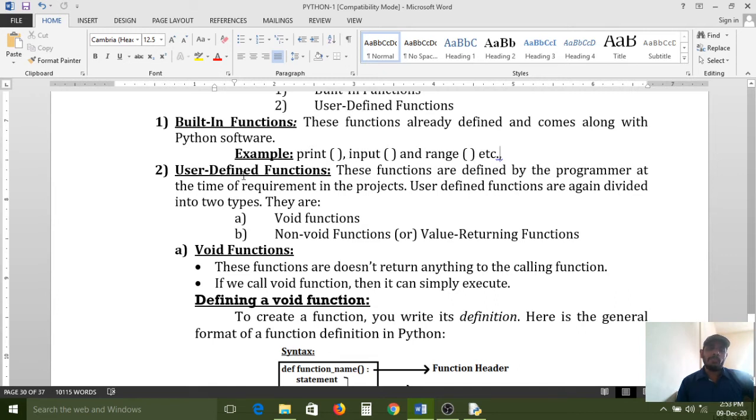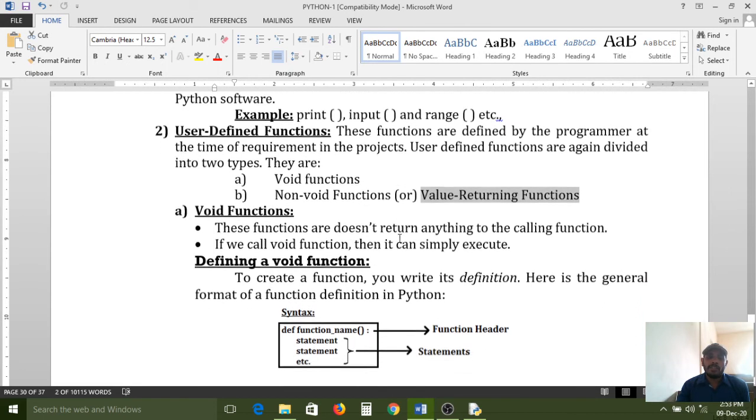But user-defined functions are nothing but cases where sometimes we need to develop our own logic. For that own logic, we define functions using user-defined functions. These functions are defined by the programmer at the time of requirement in the projects. User-defined functions are again divided into two types: void functions and non-void functions. Non-void functions are also called value returning functions.